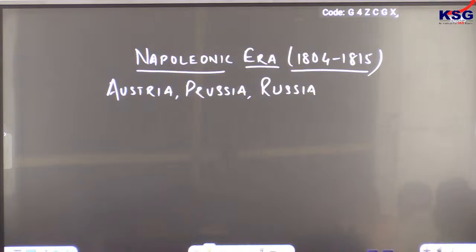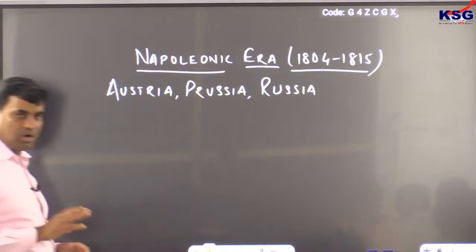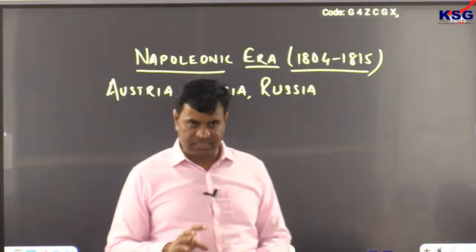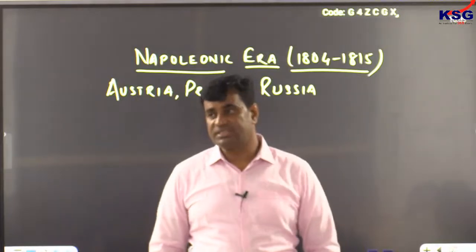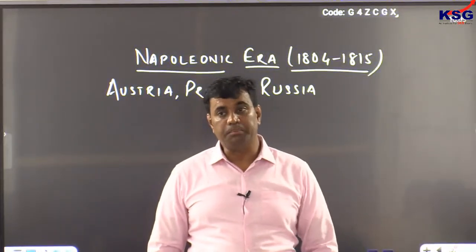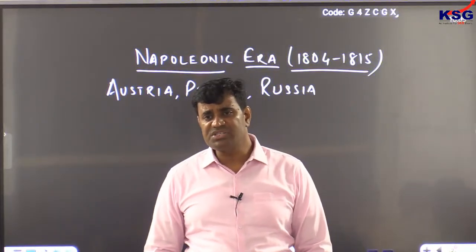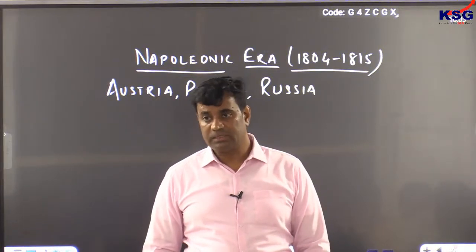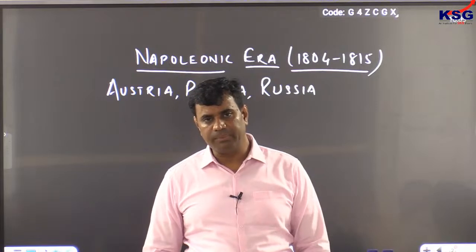The continental system was applied in 1806, but it backfired against Napoleon.